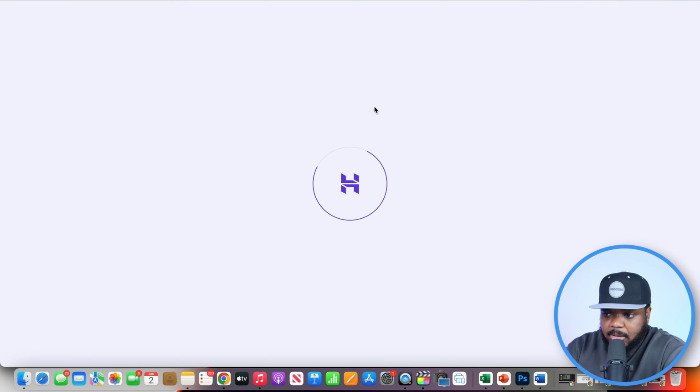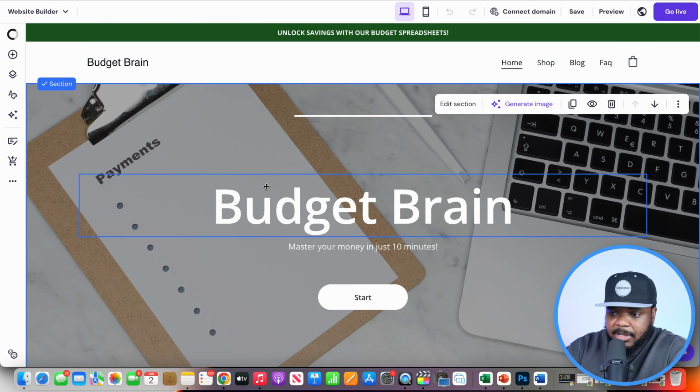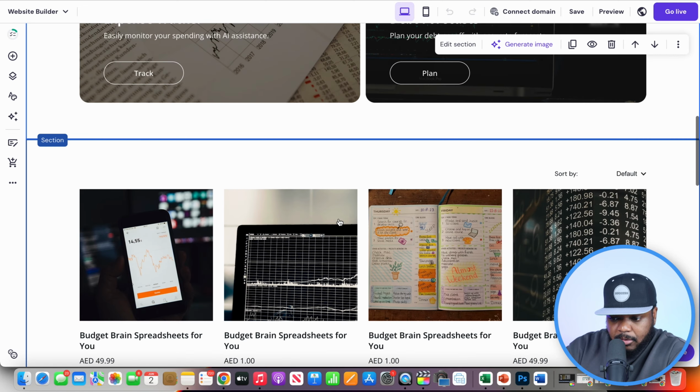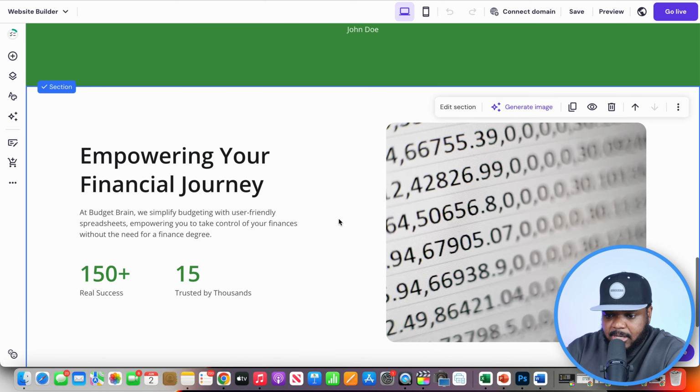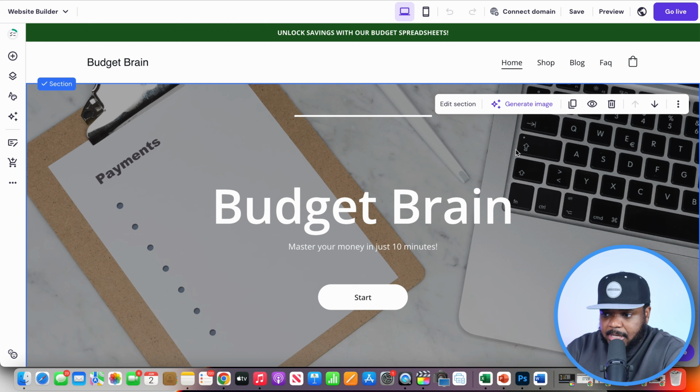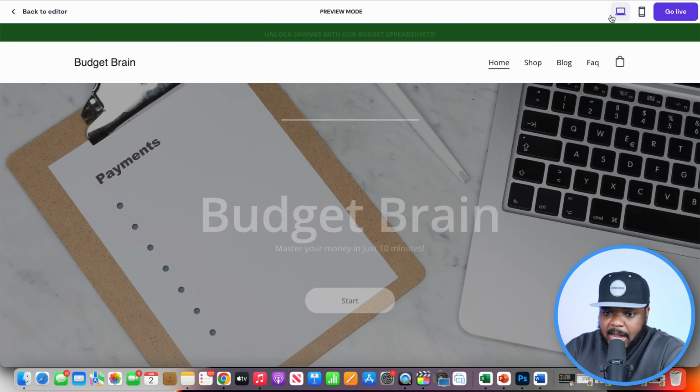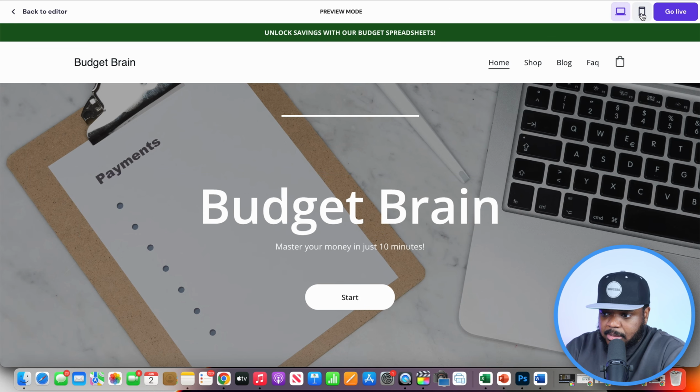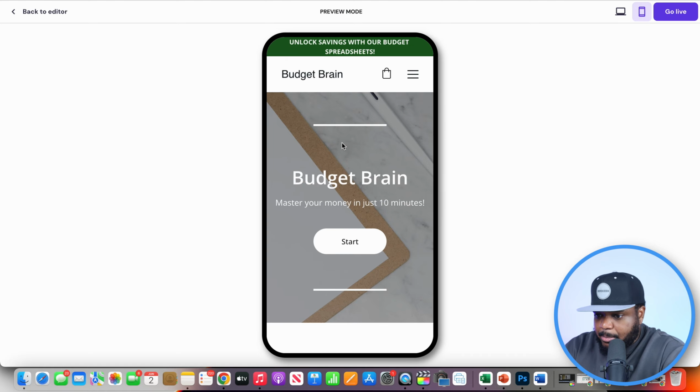From there, I'm just going to click on edit website. And it's going to be from here where I'm going to be able to go through the website, make any adjustments to it. You know, if there's anything I want to change, I'm going to be able to do that. If I want to preview it, I can just select this button and see what it looks like on a mobile phone.